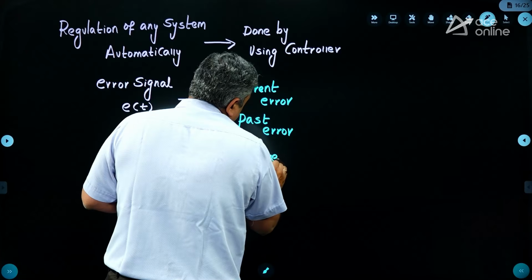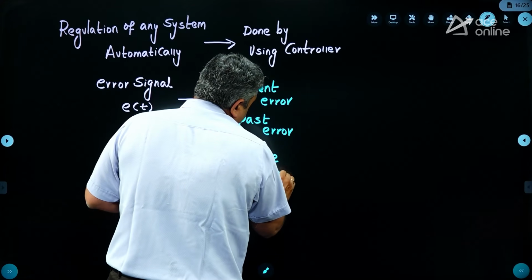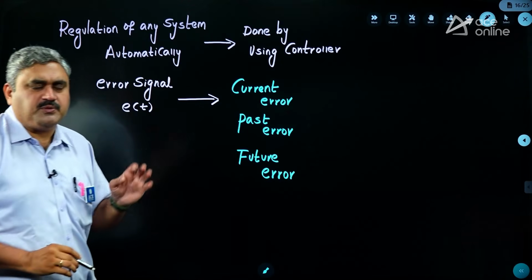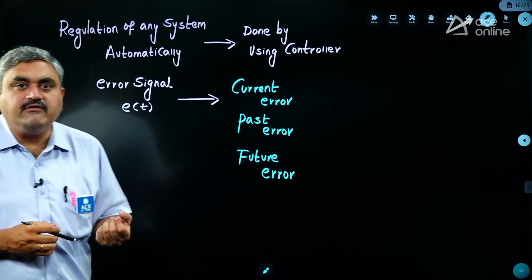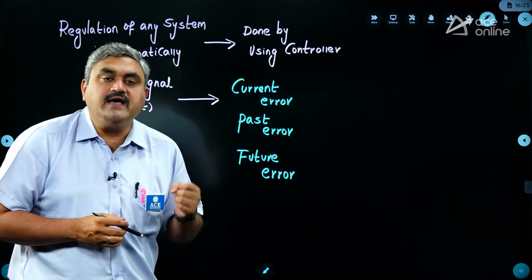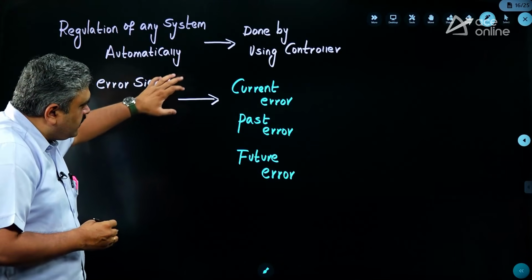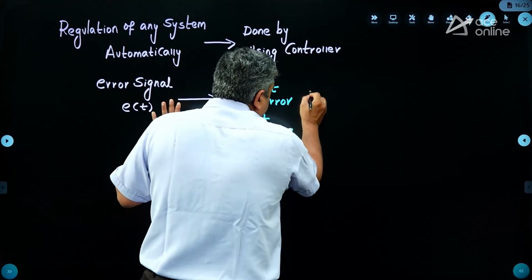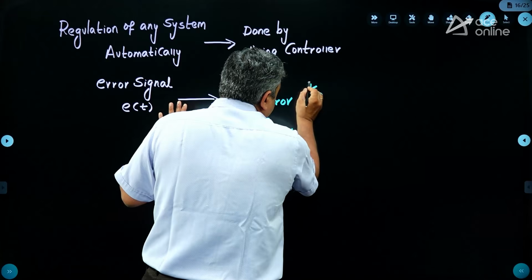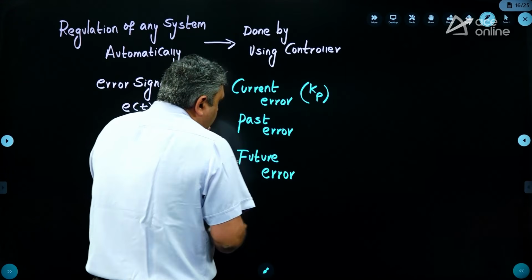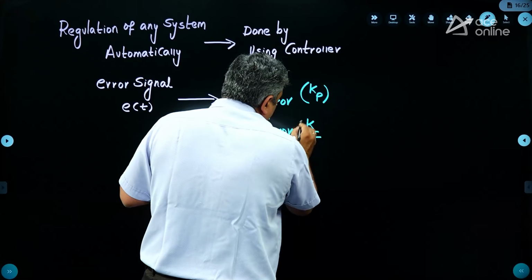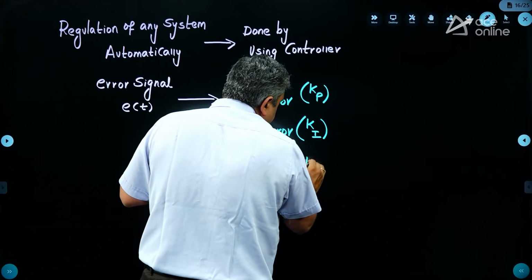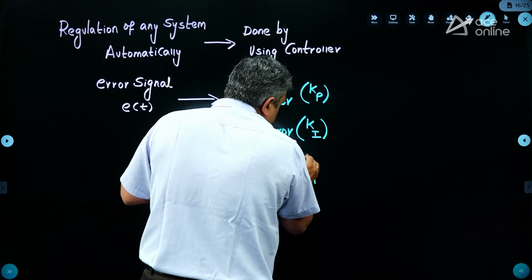So, what is our intention? Our intention is to keep this error as small as possible. Ideal case is 0, but it is practically not possible. So, what is our requirement? You have to keep this as small as possible. Current error diagnosis is done by a parameter Kp, past error diagnosis is done by using a parameter Ki, and future error diagnosis is done by using constant Kd.